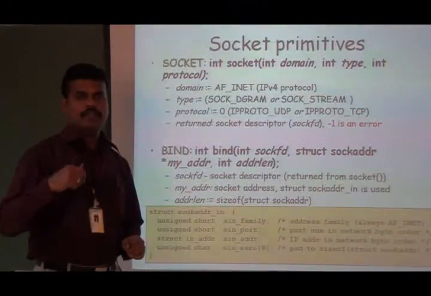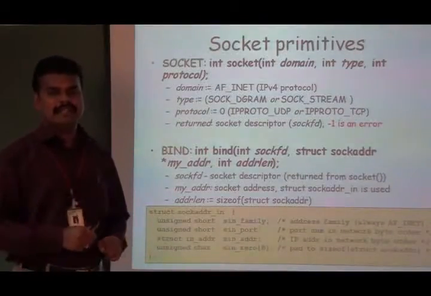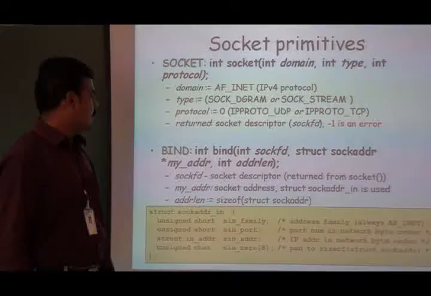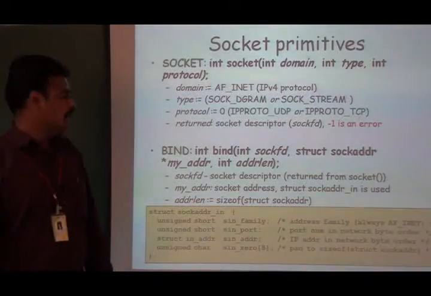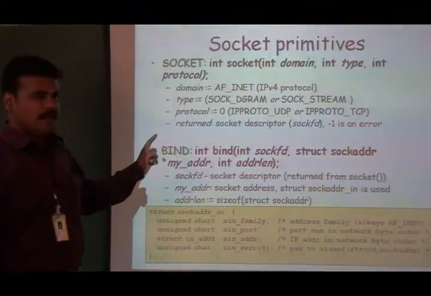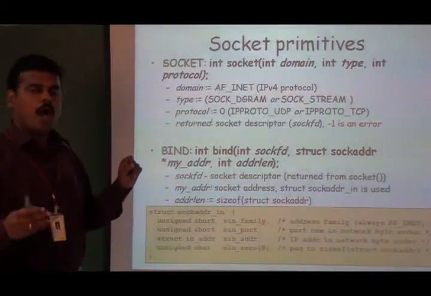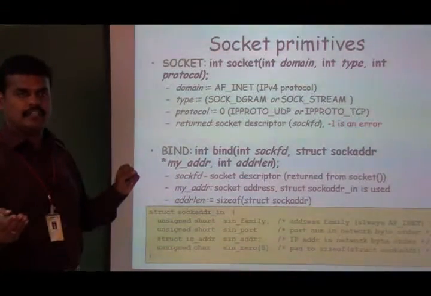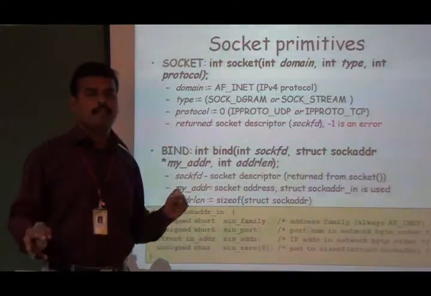Okay, so we are going to assign a name, a number, to the already created socket. Next, the last argument for the bind function is the length of that particular address. If the bind function need not be used at the client side, then you may ask, how do we assign the IP address and port number to the client socket? In the sense, the kernel will do that particular task.